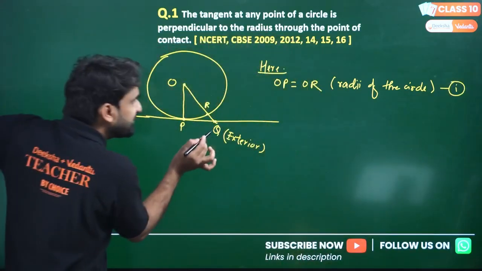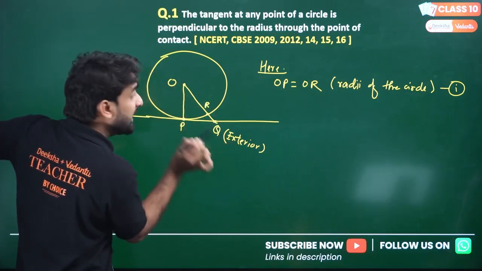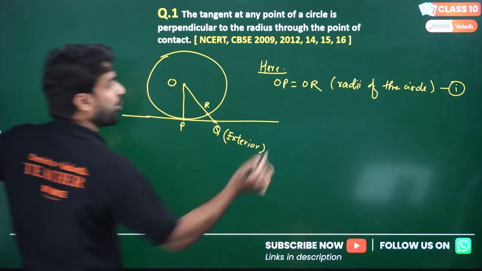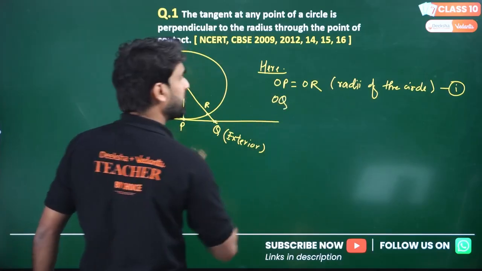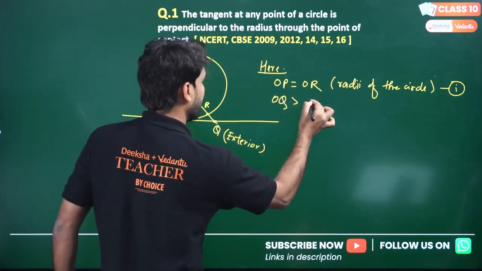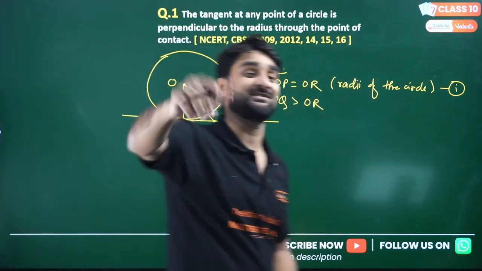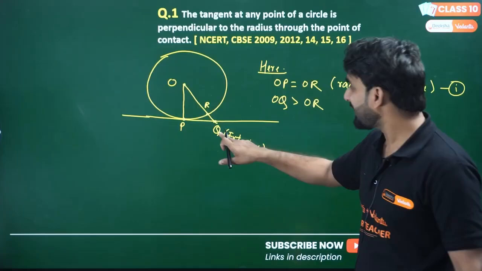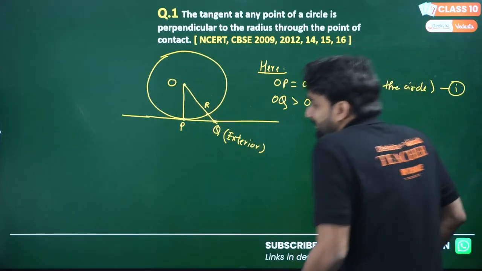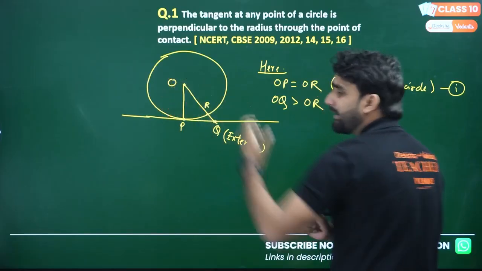And look, Q is outside the circle and R is on the circle, so it implies that OQ will be greater than OR. Because Q is an exterior point and R is on the circle, even a blind person can see OQ is greater than OR.